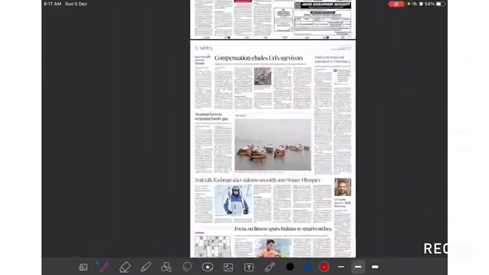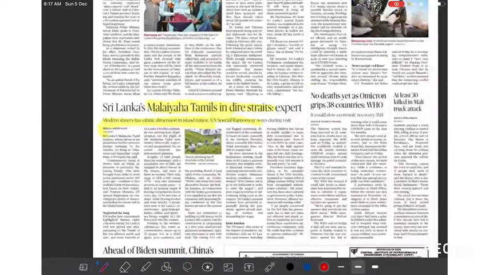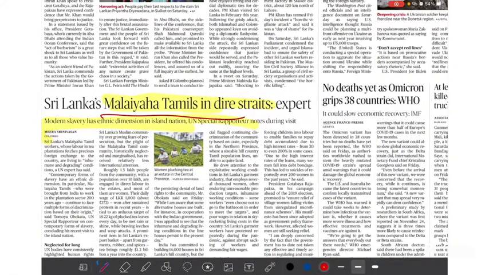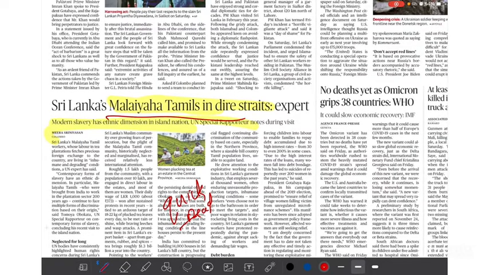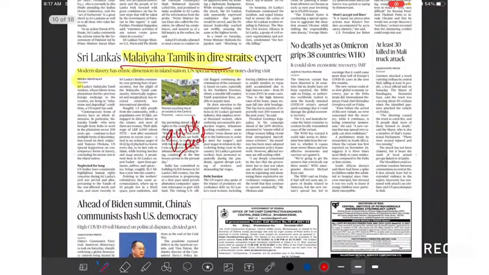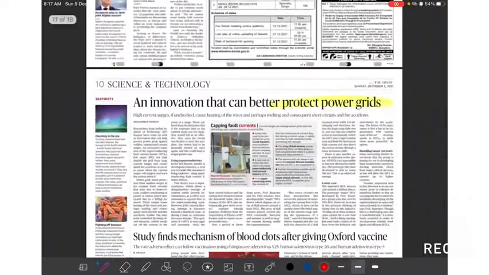Then it's mostly routine, regarding Sri Lankan Tamils. Just read quickly. Quick reading, no need to read everything. Just understand what is happening. So the issue is the issue of Tamils in Sri Lanka. Okay, so that's all. That's the main topic.